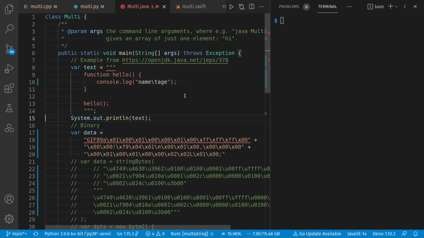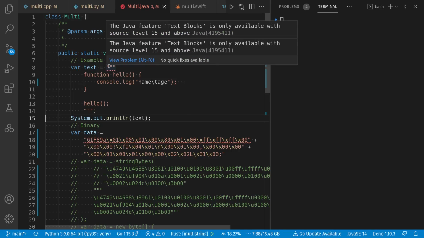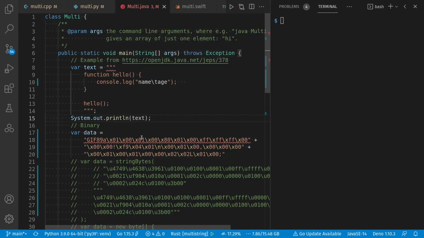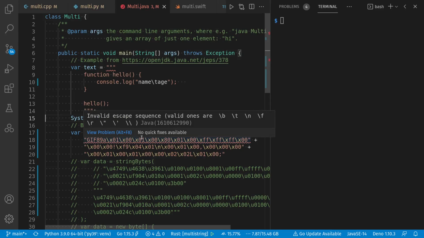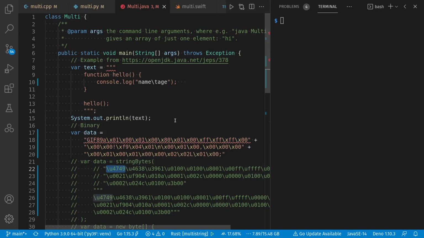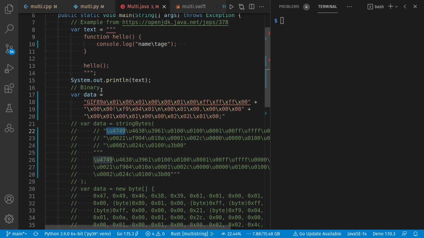But here we are in Java with our new text blocks, and we can't run it yet because we have errors in our program. This is a fake error that says I need source level 15 activated in my editor, which took enough effort to do, I didn't bother with it. But down here's a real error because hexadecimal escapes for 8-bit bytes don't exist in Java. You do get 16-bit Unicode escapes, however. So let's try that instead.